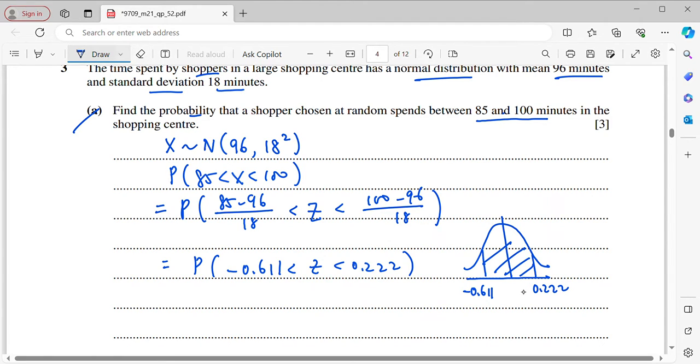Now for the next step I will use P(Z less than 0.222) minus P(Z less than negative 0.611).